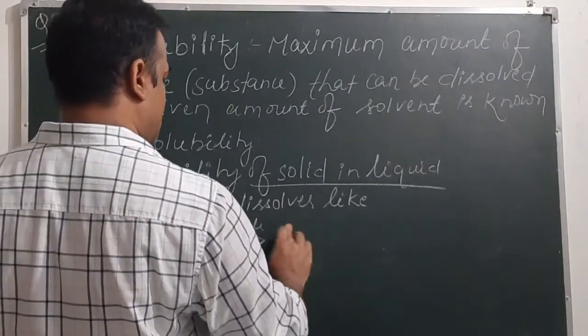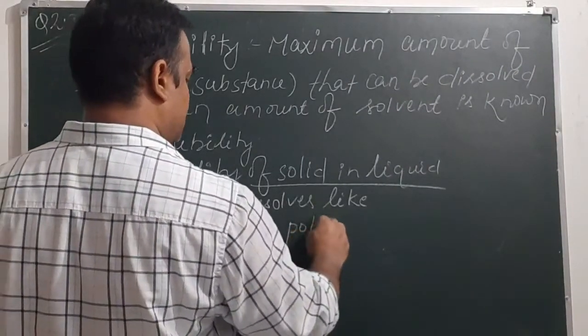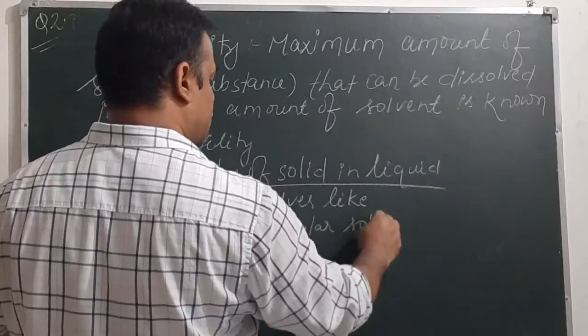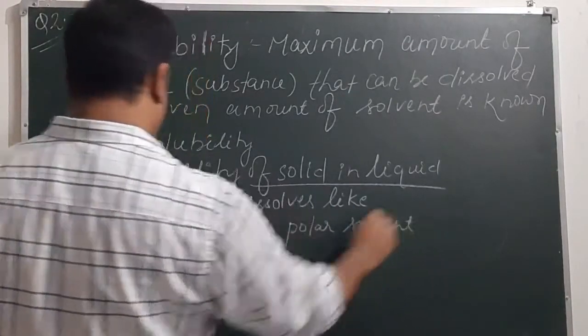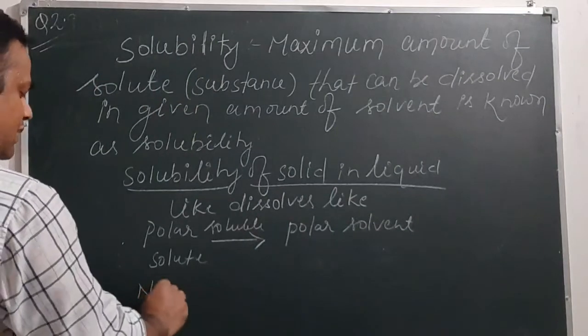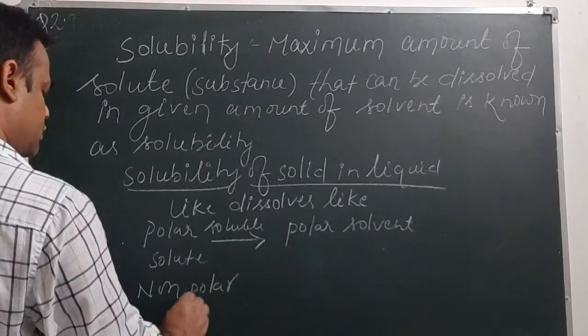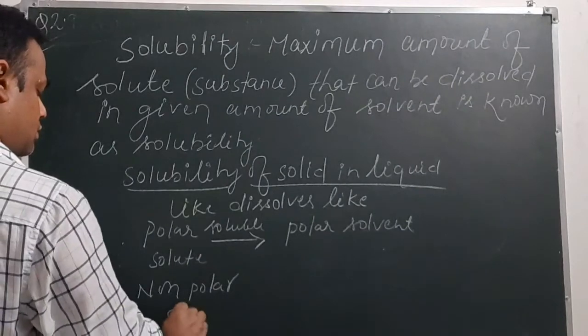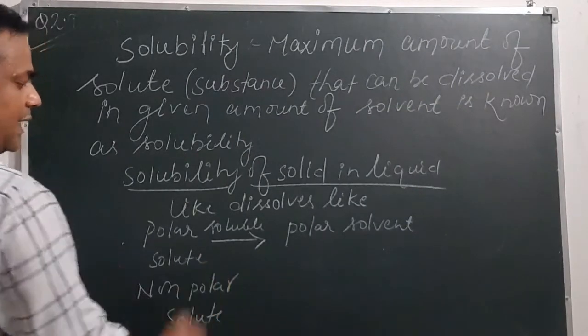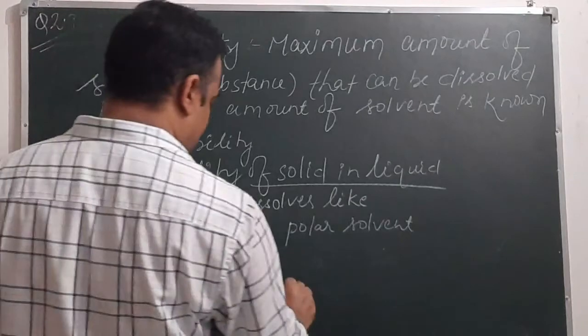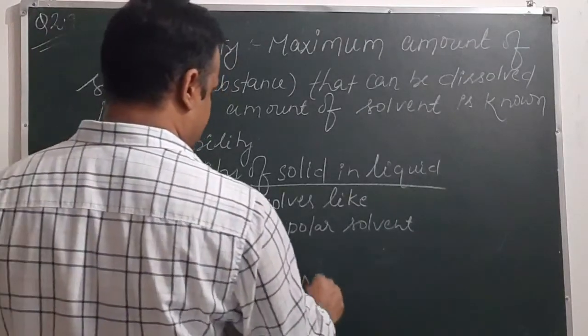But if we have non-polar solute, in that case it will be soluble in non-polar solvent.